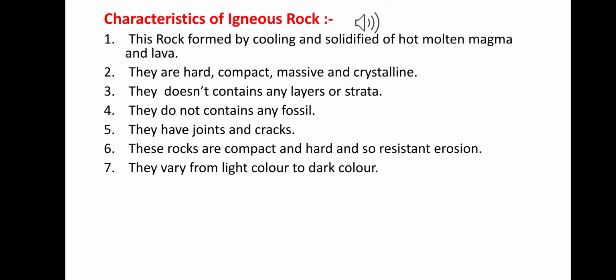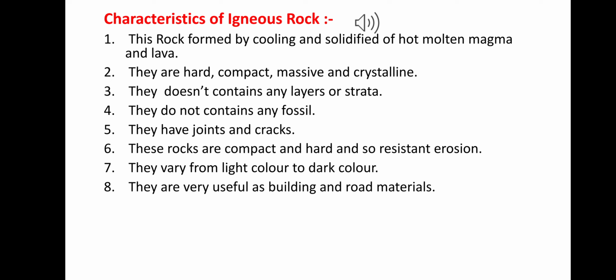Number 7, they vary from light color to dark color. A light color example is granite and a dark color example is basalt. Number 8, they are very useful as building and road materials. Here are two important rocks, granite and basalt. As a short note, you have to read that.